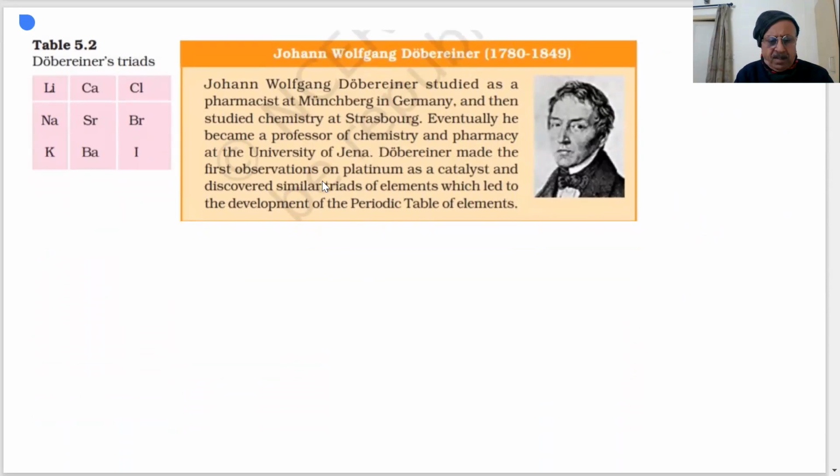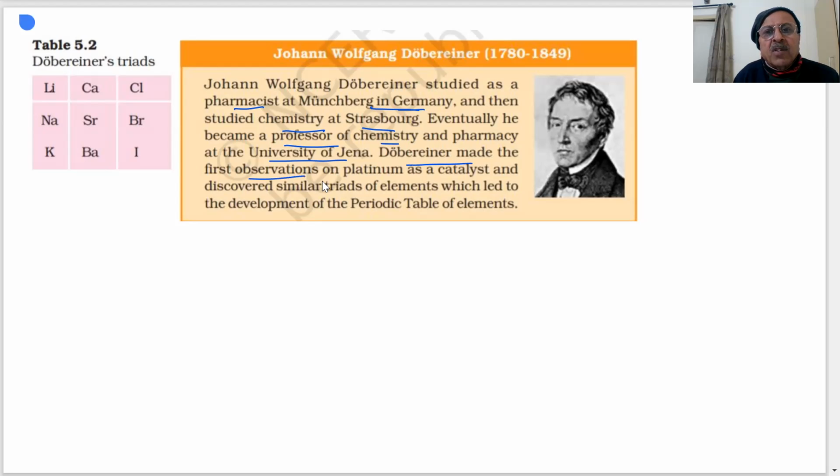Now here is what we know about Johann Wolfgang Dobereiner. Dobereiner studied as a pharmacist in Germany, then studied chemistry at Strasbourg. Eventually, he became a professor of chemistry and pharmacy at the University of Jena.